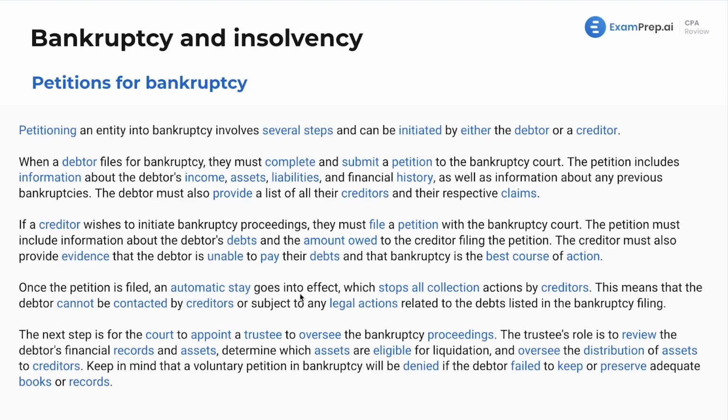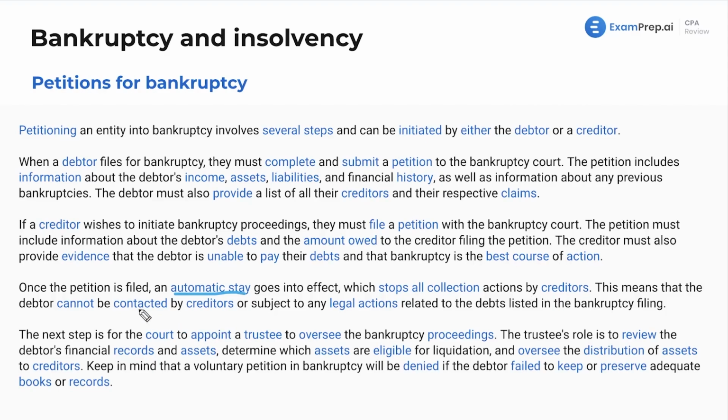What is that? The automatic stay stops all collection actions by creditors. So it's kind of like, all right, we know the situation's being handled because we've entered into bankruptcy. This automatic stay, this is a status that you get put on you, stops all collection actions. They can't be banging on your doors, and we'll also talk about when and how they can try to collect money from you.